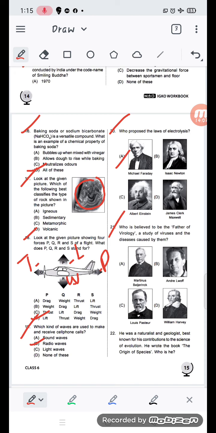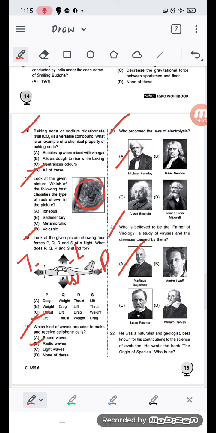Then coming to question number 21. Who is believed to be the father of virology? A study of viruses and diseases caused by them. So who is this? It is Martinus Beijerinck.